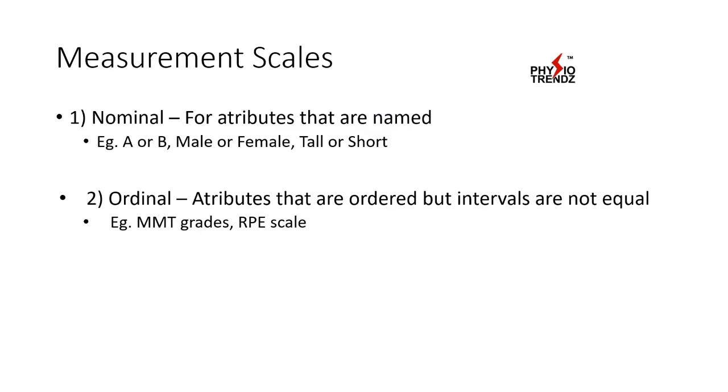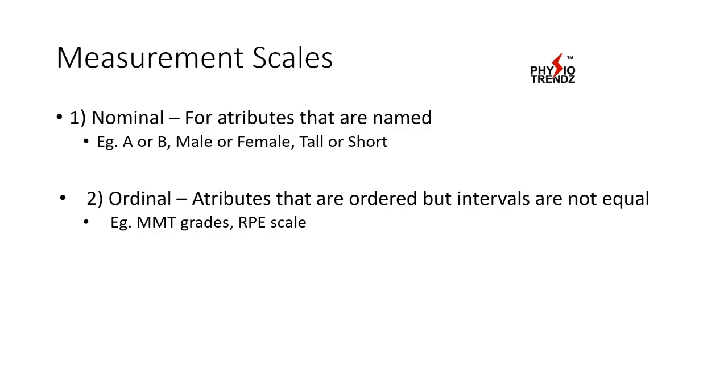This is a very important question. Measurement scales can be asked for 5 marks, guys. And in this, 4 scales are there. First one is the nominal scale, which is for attributes that are named, like for example, male or female, tall or short. So we can simply tell how many males are there, how many females are there, how many tall people, how many short people, how many people in group A, how many in group B, with the help of this nominal scale.